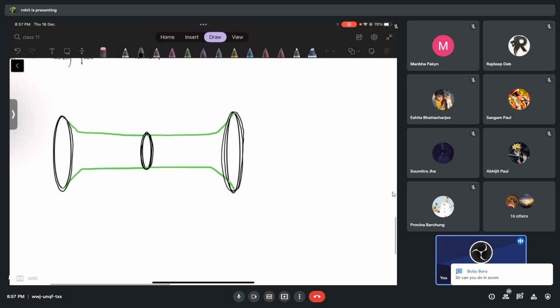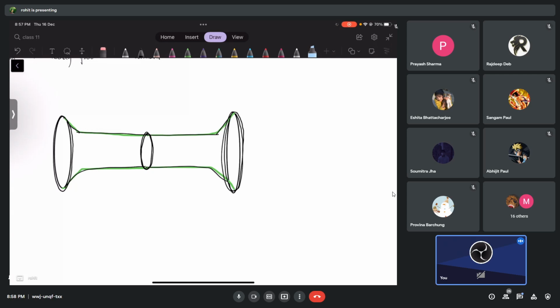Can you do it in Zoom? No, Zoom is not possible for me, there's some problem with Zoom. Jyotimay, you change your network, take broadband or something.